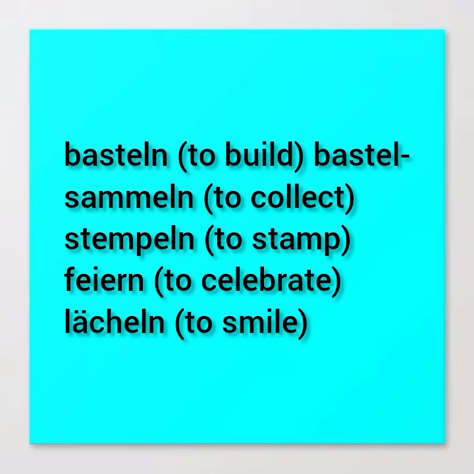The same procedure: ich sammle, etc. The next one is to stamp, that is stempeln. Stempeln, to stamp. The following one is to celebrate. The verb is feiern. Did I get the pronunciation correctly? Feiern.